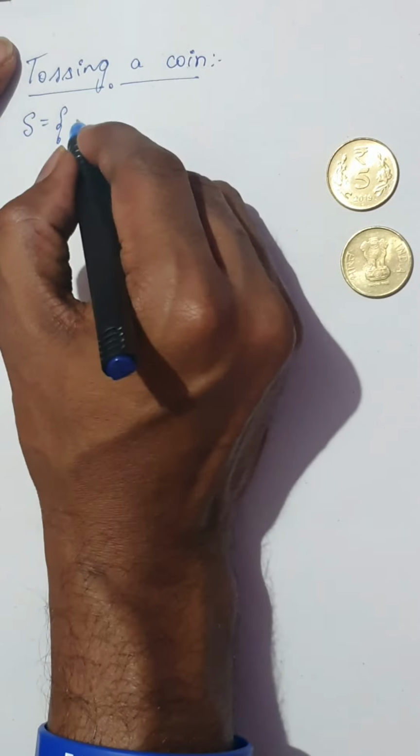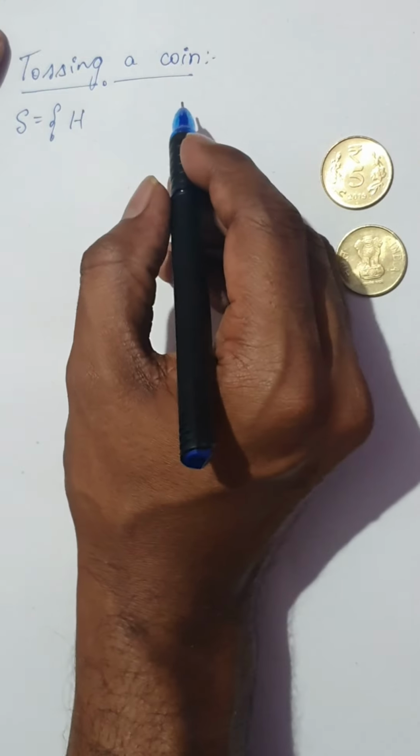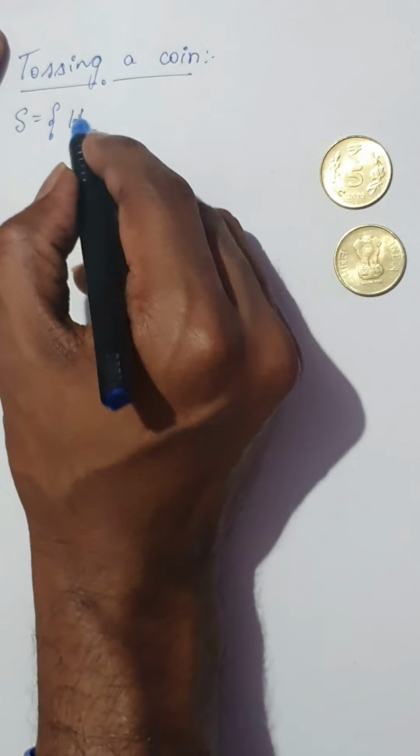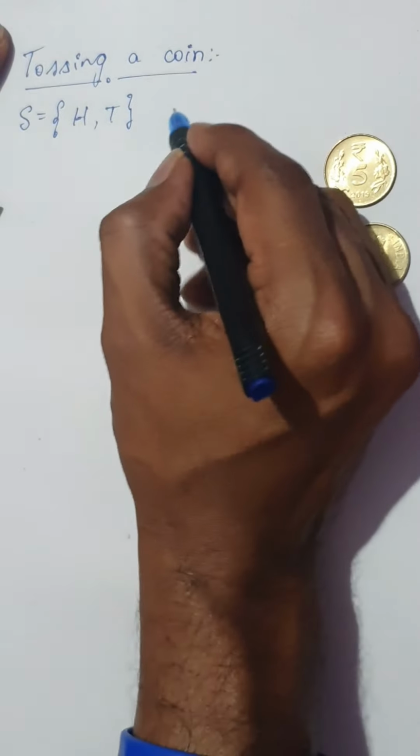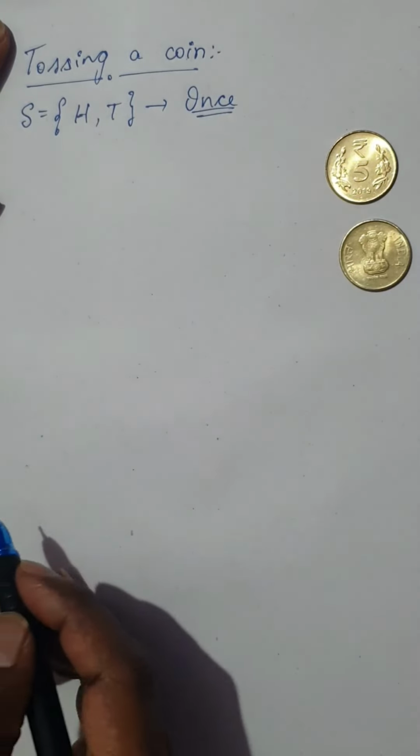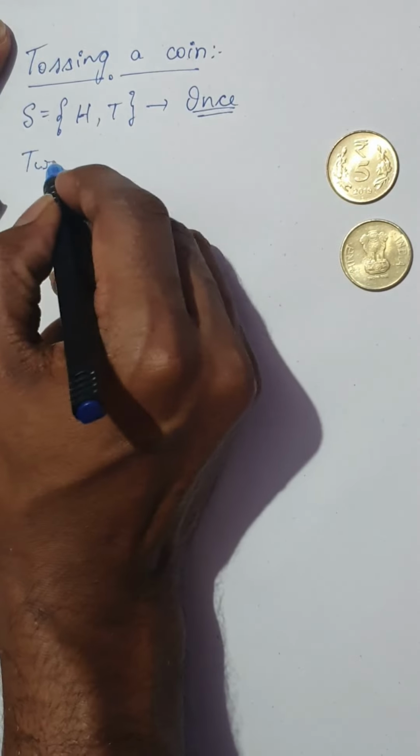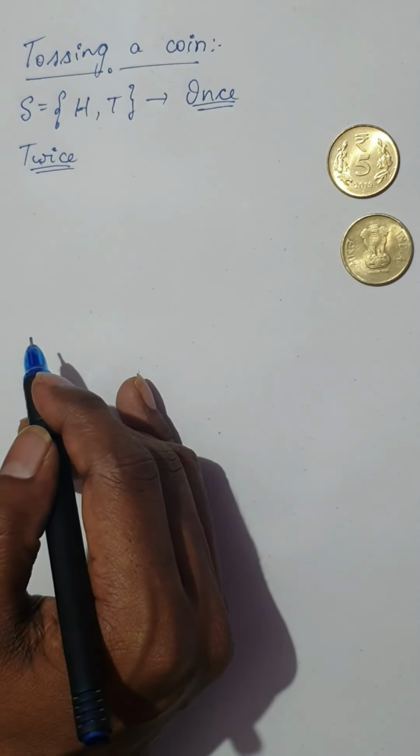When you're tossing a coin once, the sample space would be either you get a head or you get a tail. Now, in case you're tossing a coin twice, you might have seen this in your previous classes.